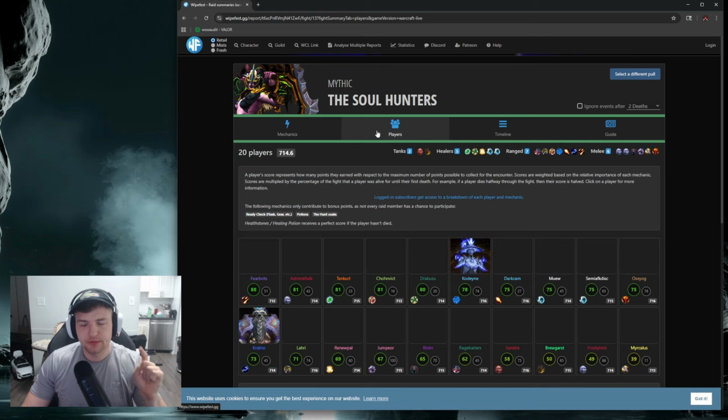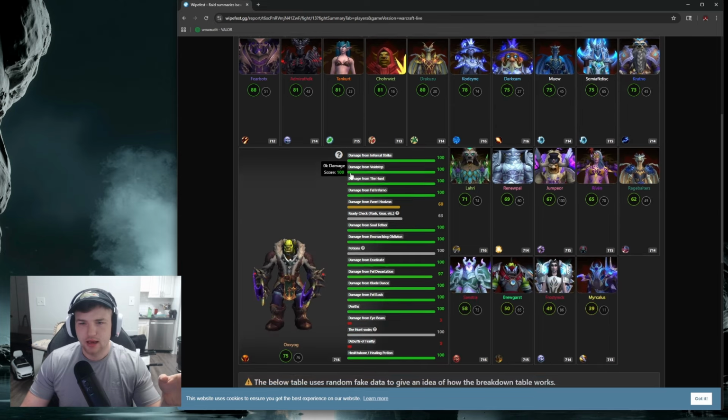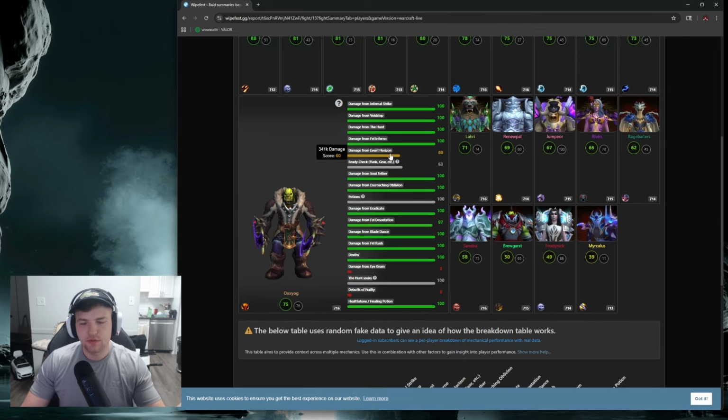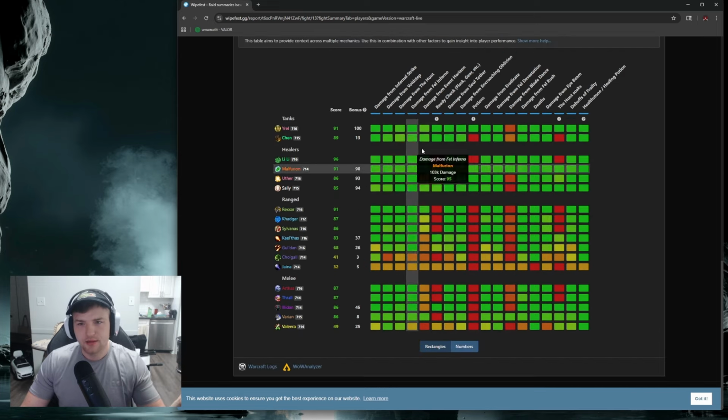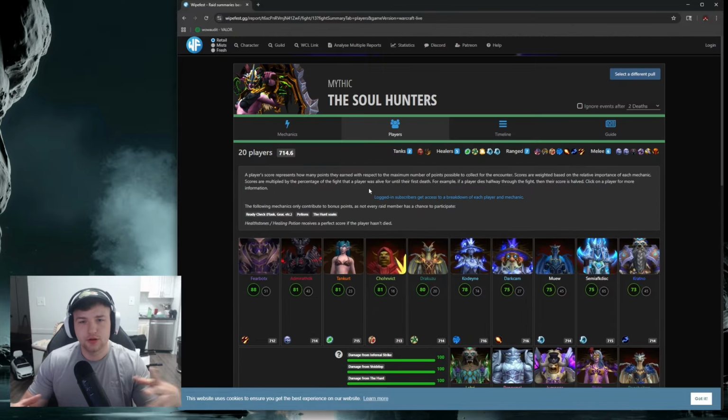Then you can also filter by players, and you can look and see how each person parsed for the fight as far as their mechanical performance. So it's a fake parse, but it's still important. So I can click on myself and see how I did as far as damage that I took from things. I think I got hit by one of those purple cones, which I think is Event Horizon, and that took me down to a 60 because I shouldn't be getting hit by that. And yeah, so that's Wipefest.gg. Very useful for trying to hold your entire group accountable. Anybody can look it up, so you don't need to rely on your raid lead to look at it.